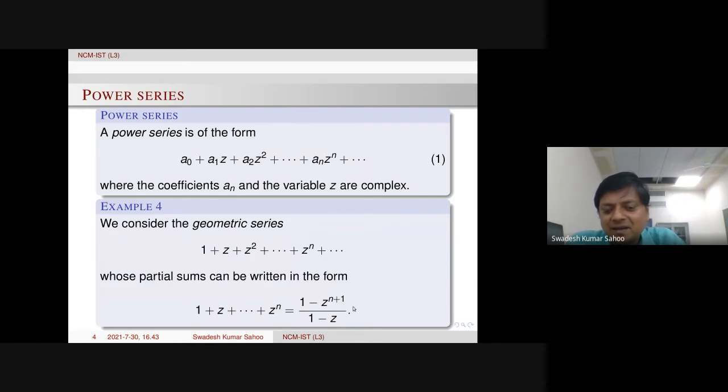Now, when n tends to infinity, this goes to 1 over 1 minus z for mod z less than 1. That means z power n plus 1 has to go to 0 whenever n tends to infinity for mod z less than 1. So then this series converges to 1 over 1 minus z for mod z less than 1. So this is again well known.